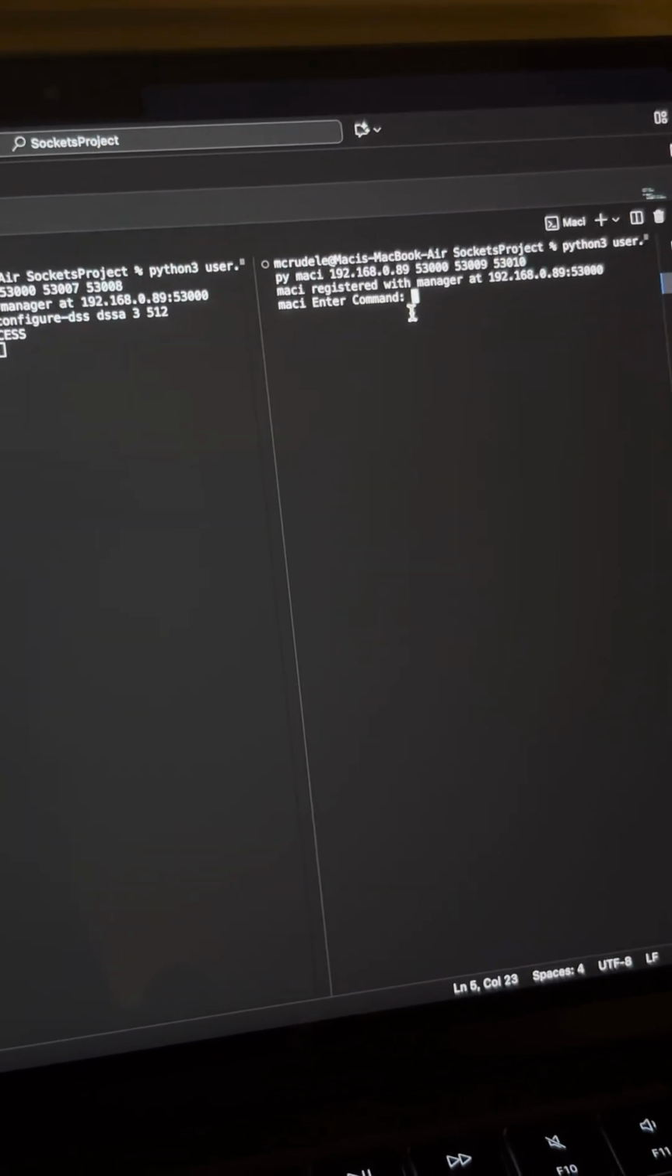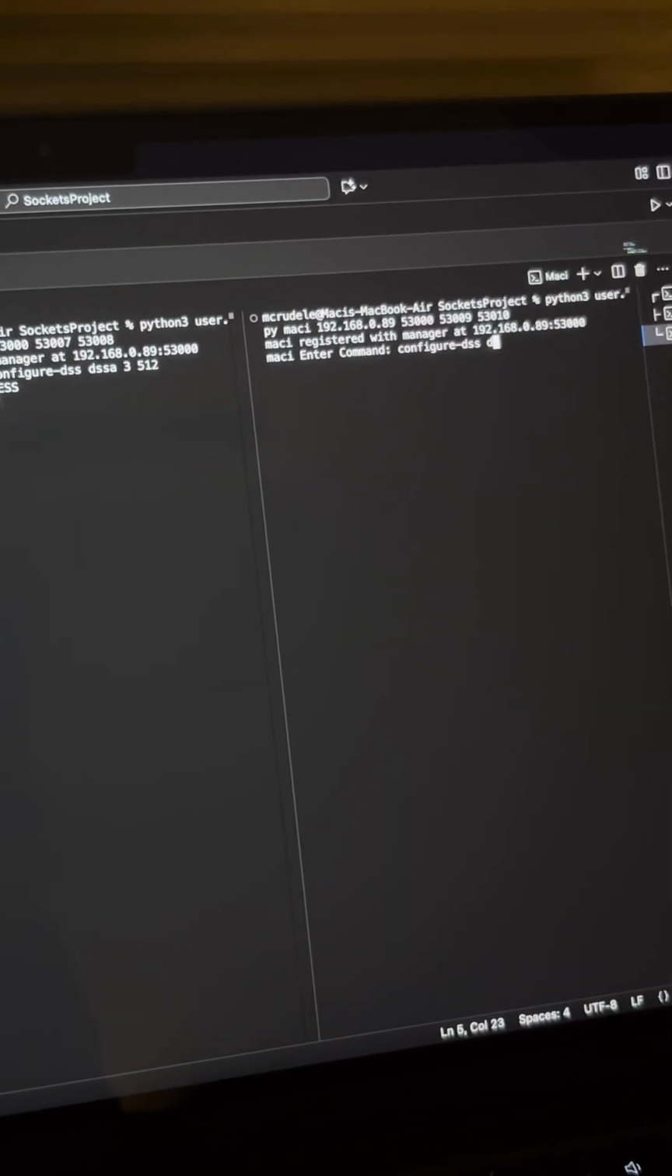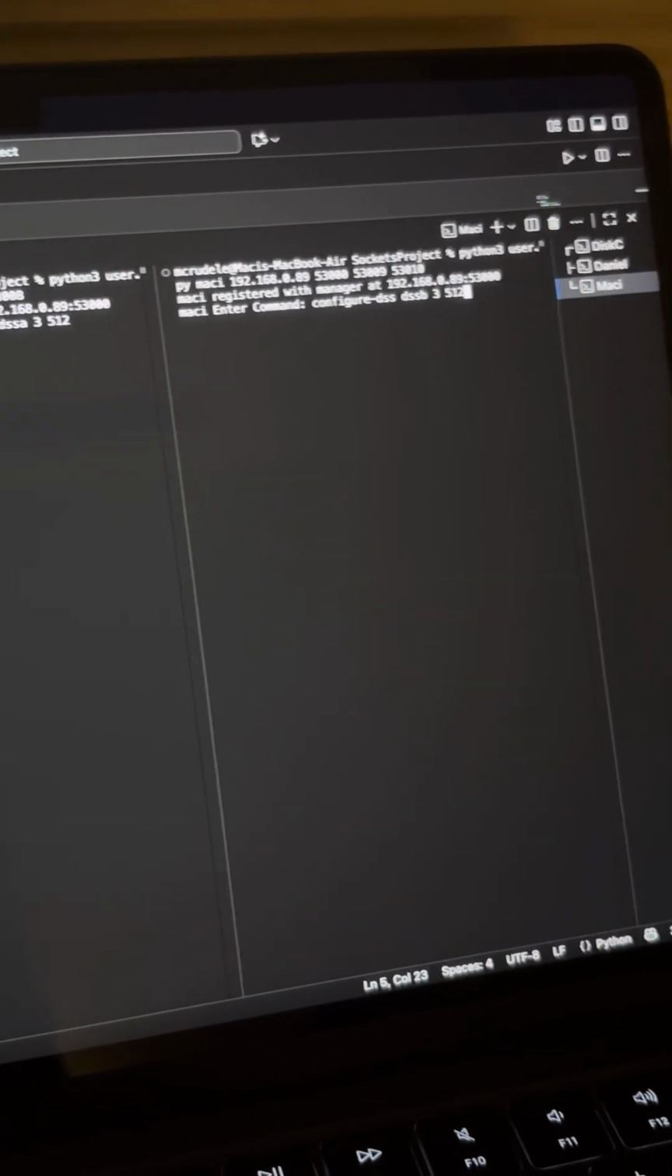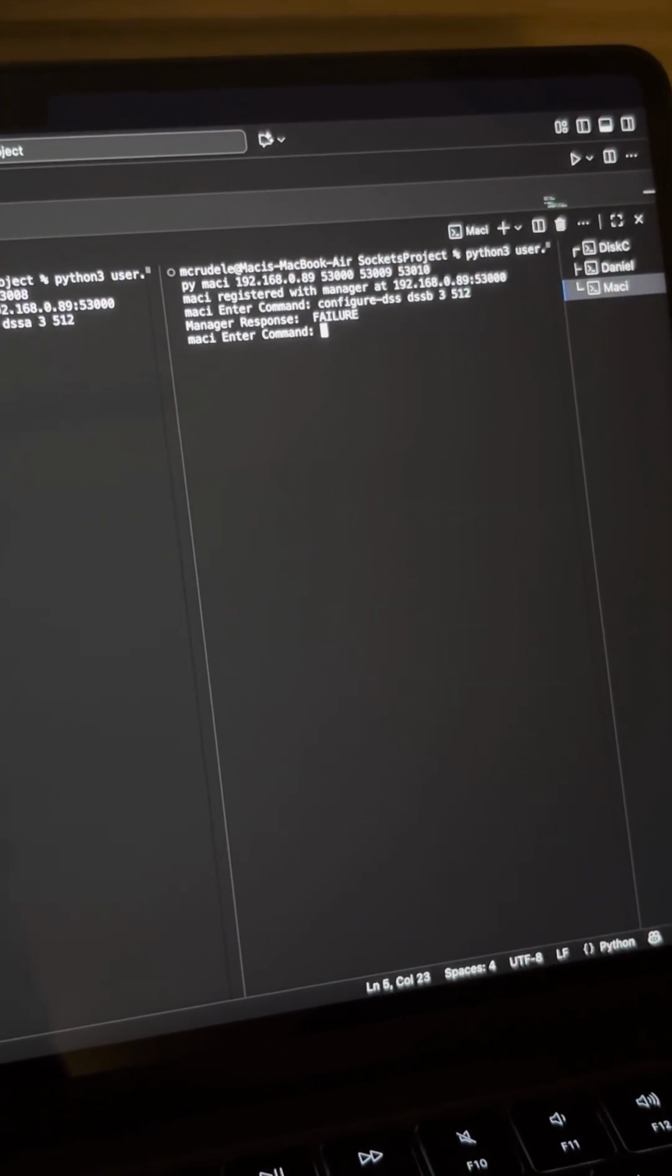Now we're going to try making another DSS. And we'll call this one DSSB. And I'm going to try and give it 3 disks and 512 bytes. Now, because we've already allocated those 3 disks to the DSSA, when we go to do this DSSB, we get our failure message.